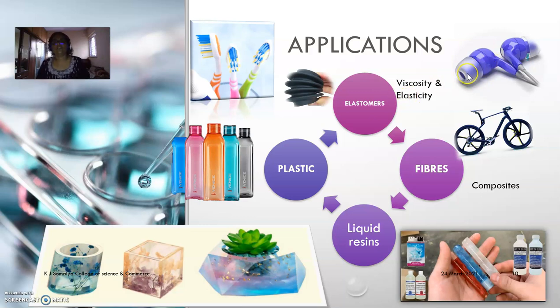You can see they are very soft and flexible in nature. So this flexibility and softness is because of the elasticity and viscosity of these polymeric materials.